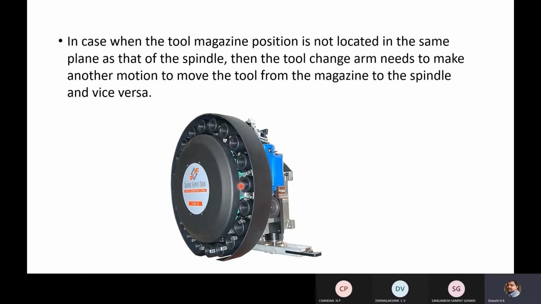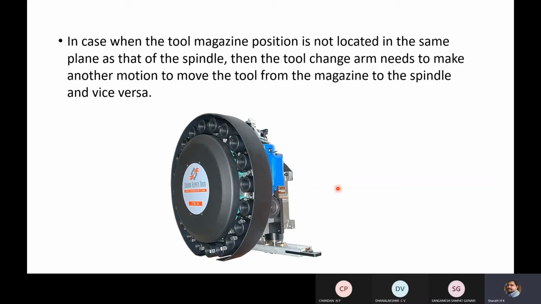Whereas in case of vertical milling machines, the orientation of the spindle is vertical. Whereas the turret or tool magazine is horizontal, the orientation of the spindle is vertical. In this case, you need to make a movement of 90 degrees in order to make it in a single plane. That means in a single orientation, you have to rotate it by 90 degrees. In that case, you should go for a tool changing arm, where the arm will move for that 90 degrees.